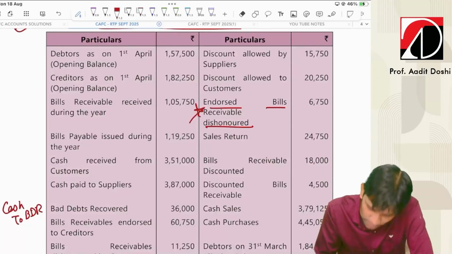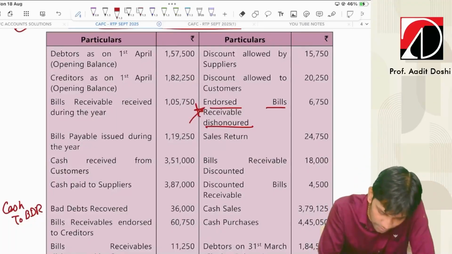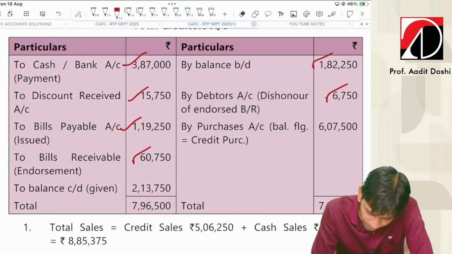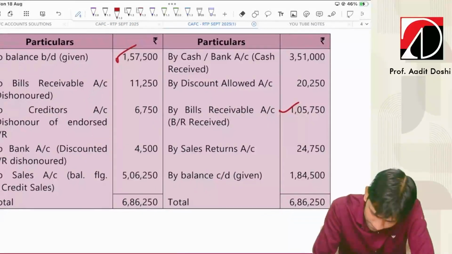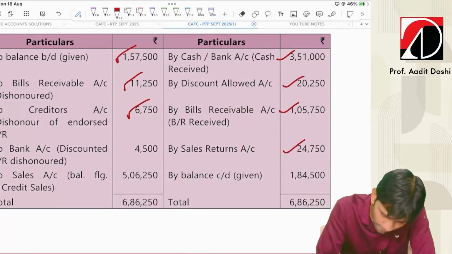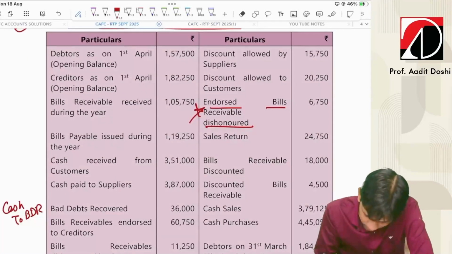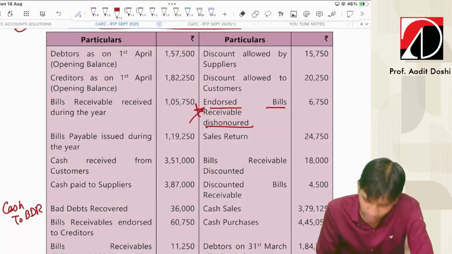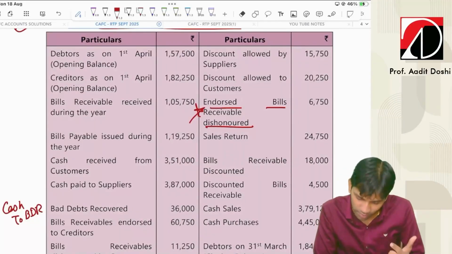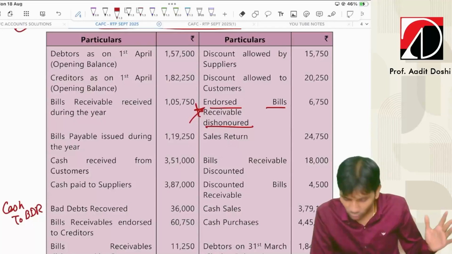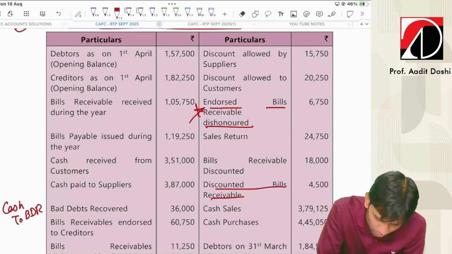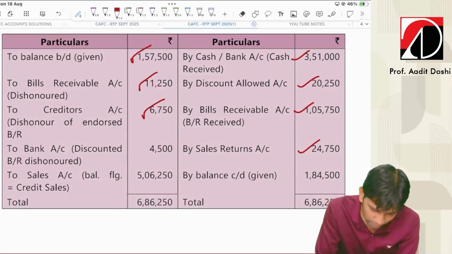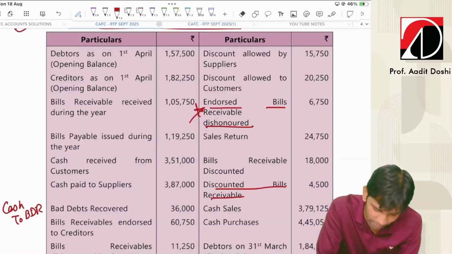Next, nice transaction. Sales return to debtors. So debtors account credit side by sales return. Here it is. Next, bill receivable discounted. Bank account debit, discount account debit to bill receivable. It will not affect my debtors account. Discounted bill receivable. I think this is dishonored. Yes, debtors account debit to bank. The printing mistake, it is dishonored.